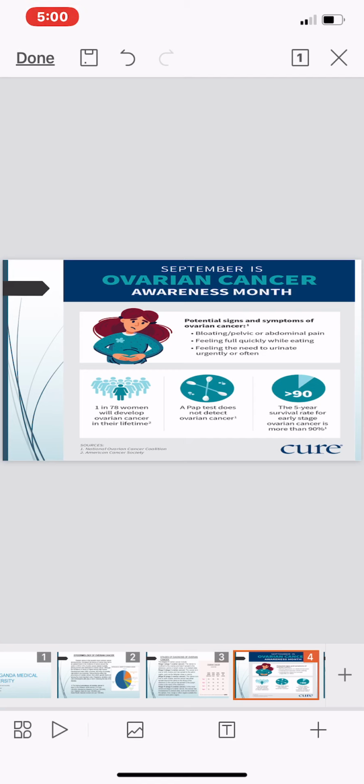Here are the mentions: about 1 in 78 women will develop ovarian cancer in their lifetime, meaning one woman out of 78 gets this type of cancer. A Pap test does not detect ovarian cancer. The 5-year survival rate of early stage ovarian cancer is more than 90%.